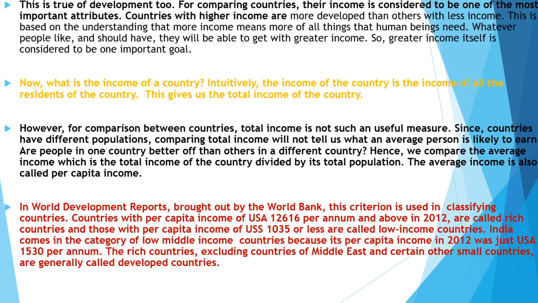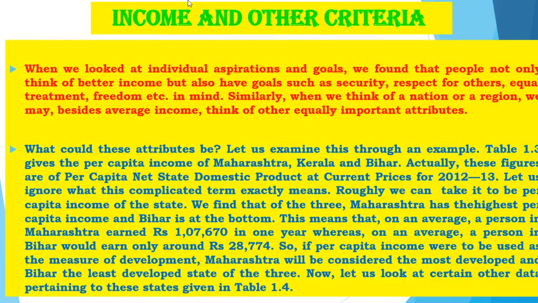Next, this is another new topic, income and other criteria. When we looked at individual aspirations and goals, we found that people not only think of better income but also have goals such as security, respect for others, equal treatment, freedom, etc. in mind. Similarly, when we think of a nation or a region, we may, besides average income, think of other equally important attributes.